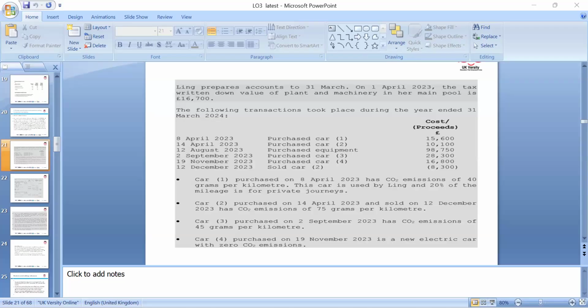So a new car with zero emission qualifies for the 100% first year allowance. Please, that is quite good when you're looking at the tax planning side. So we can advise the client, your tax bill is expected to be this, and of course, if you are thinking about planning, as long as it is legal, we can give advice.